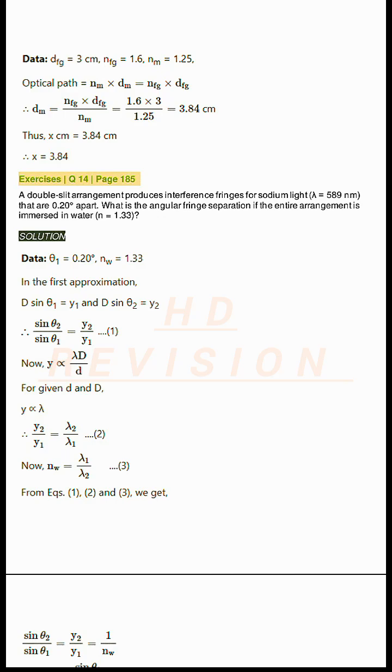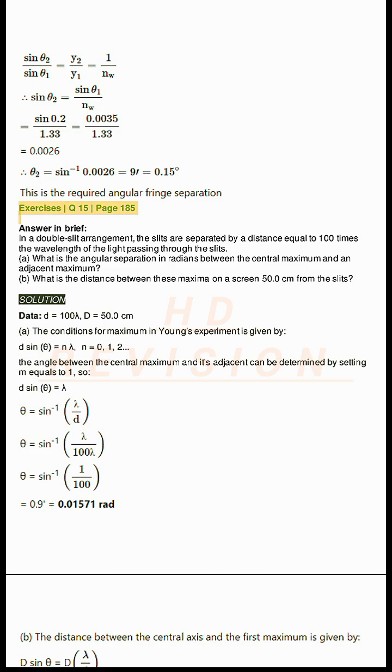Exercises Q14, page 185. A double-slit arrangement produces interference fringes for sodium light, lambda equals 589 nanometers, that are 0.20 degrees apart. What is the angular fringe separation if the entire arrangement is immersed in water? N equals 1.33. Solution.